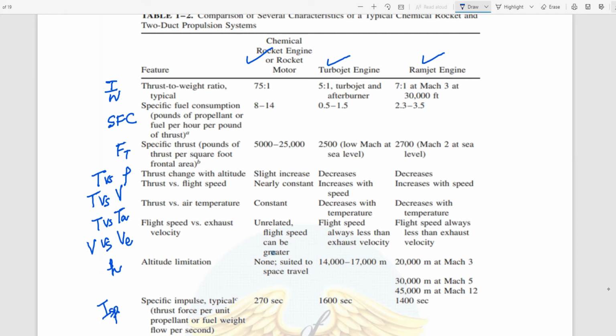You can expect questions from this tabular column, so you must know how rockets vary from the turbojet and the ramjet.